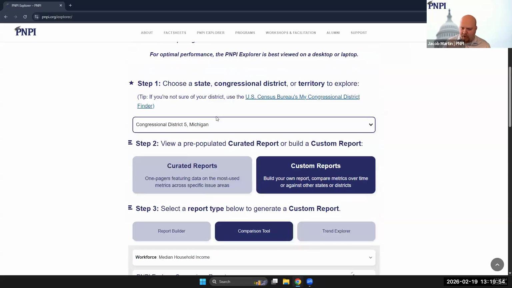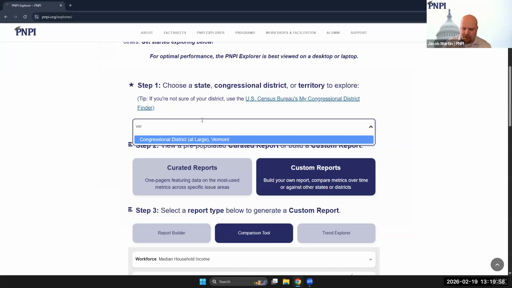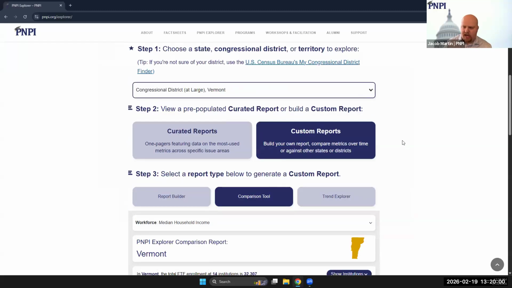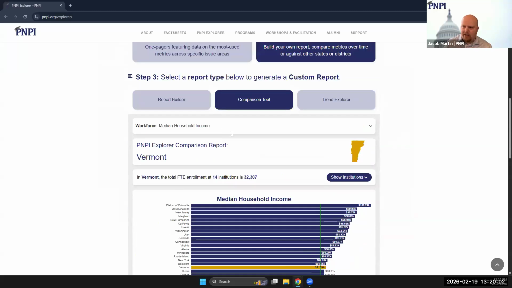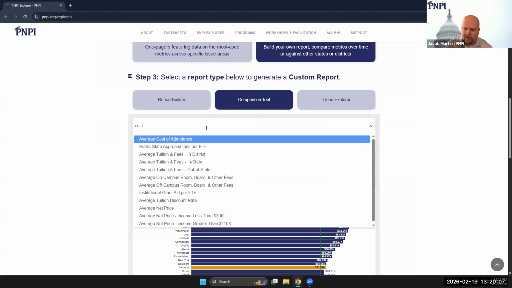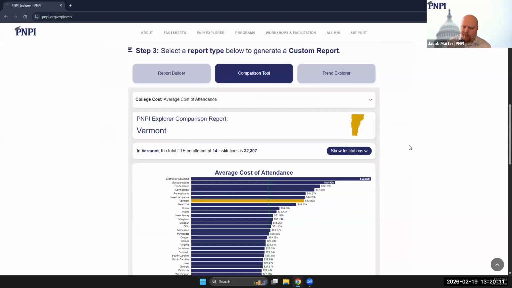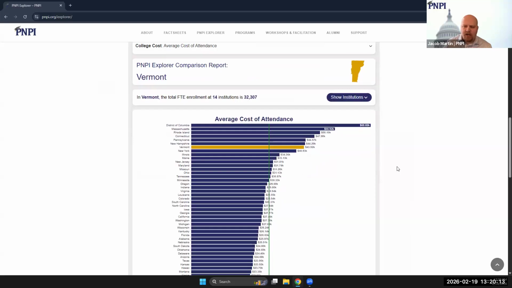So let's give that a try real quick. We'll go back up to step 1, and we'll type in, here we'll do Vermont, right? That'll be our state example. And you know what, just to show that we can always change things, we will go ahead and change our metric to, just to show again, your geography stays the same, your report type stays the same, but now we're looking at average cost of attendance.